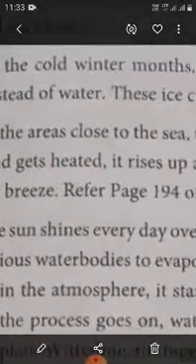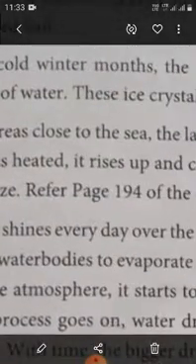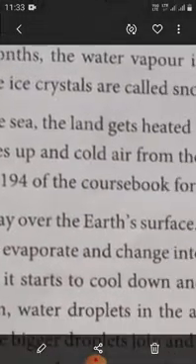As the air above the land gets heated, it rises up and cold air from the sea blows to take its place. This is called a sea breeze. And refer page number 194 of the course book for the diagram.